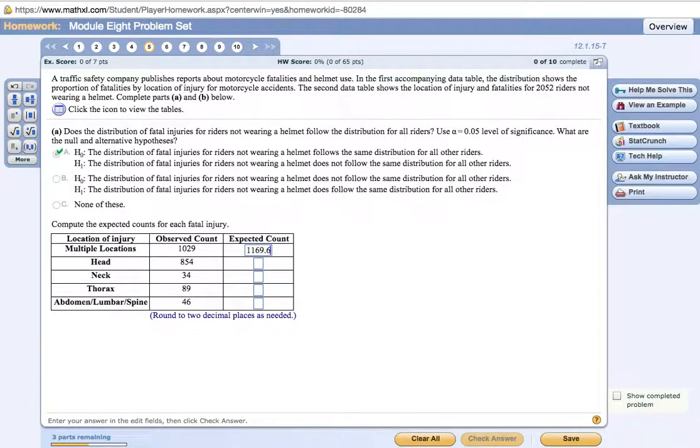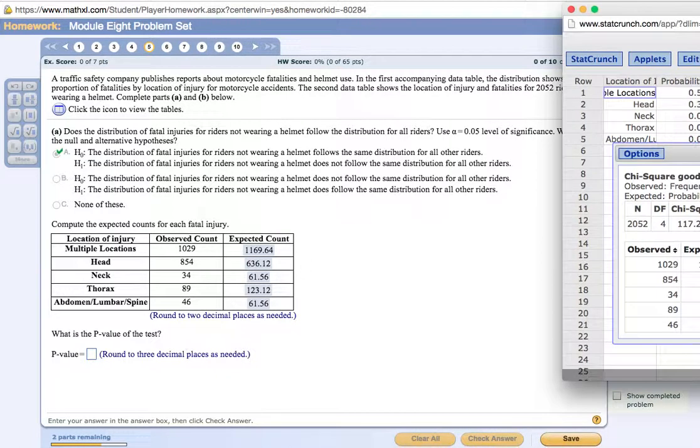So 1169.64. Oops. And then the next one is 636.12. And 61.56. 23.12, and then 61.56. Okay, let's go ahead and see if that's right. Good. So that looks good.